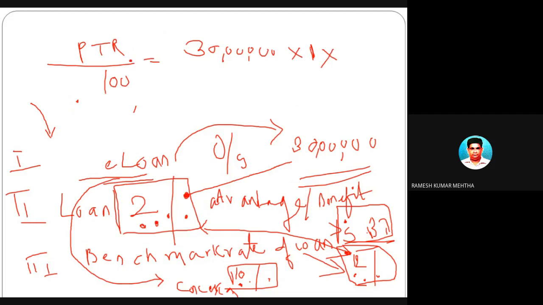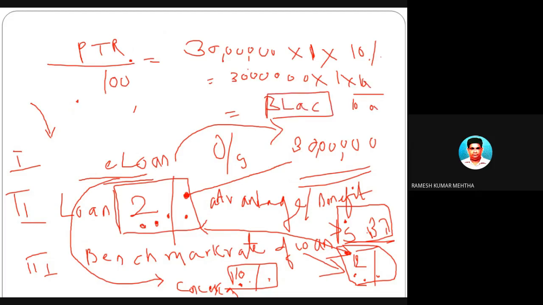Now what is the concession? He has got 10%. That is nothing but 30 lakhs into 1 into 10 by 100, that is equal to 3 lakh rupees. If my calculations are going right, then it is 3 lakh rupees. So 3 lakhs is the value of the perquisite. What is the perquisite? Concessional loan provided by the employer to the employee, and in our subject matter, it is a housing loan.